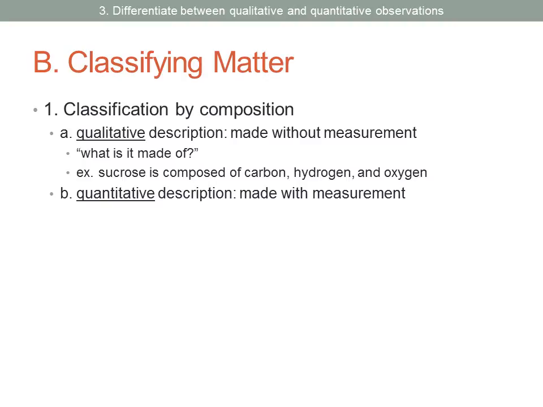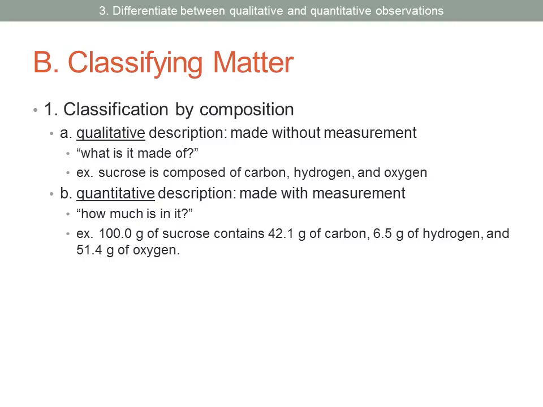A quantitative description is made with measurement. A question that might refer to that would be, how much is in it? So again, talking about sucrose, 100.0 grams of sucrose contains 42.1 grams of carbon, 6.5 grams of hydrogen, and 51.4 grams of oxygen. So these observations or classifications are made with measurement.